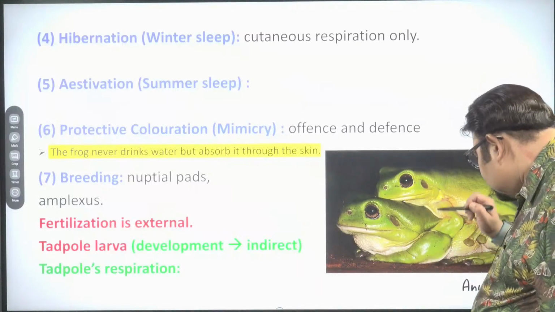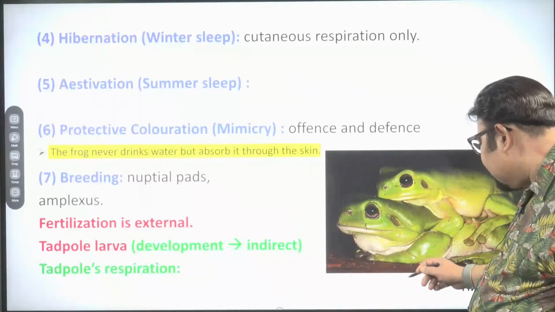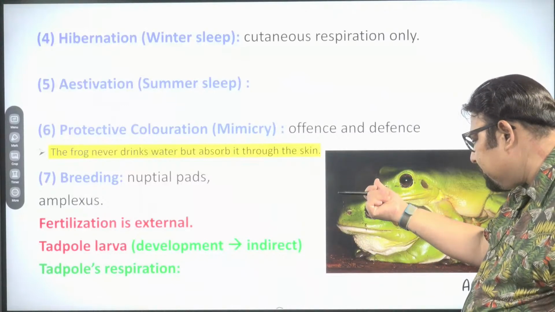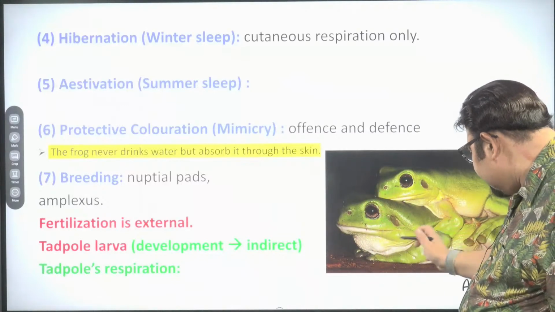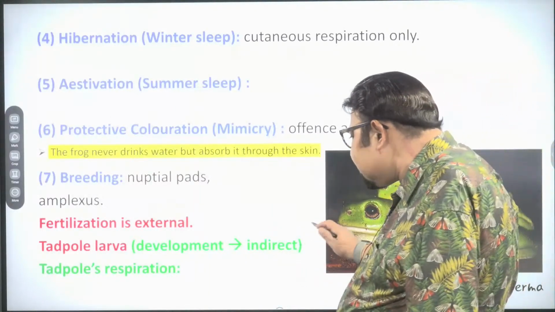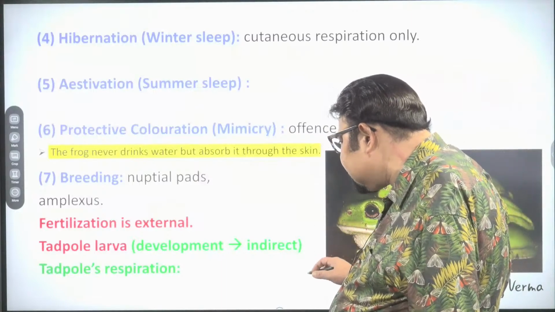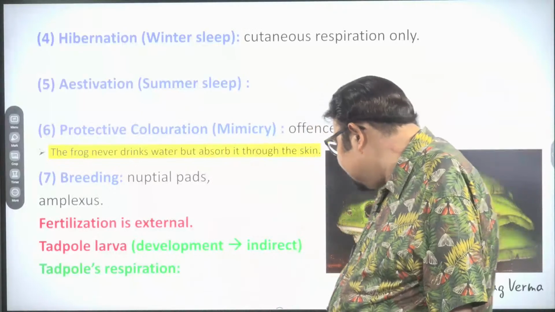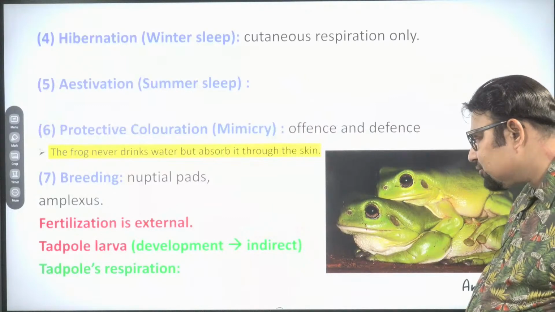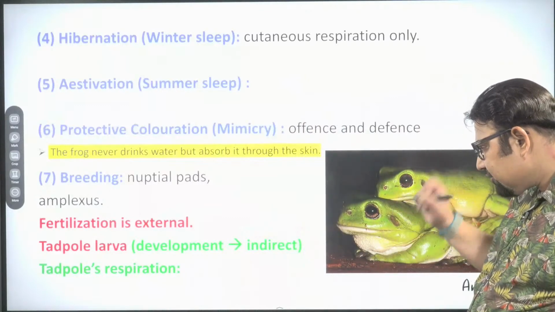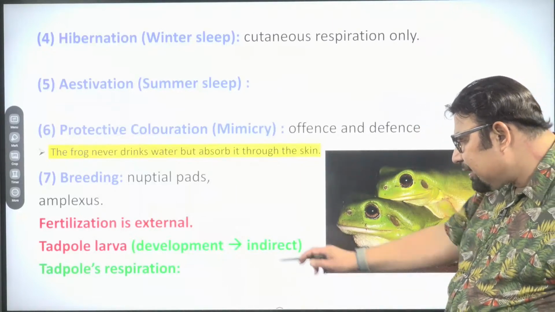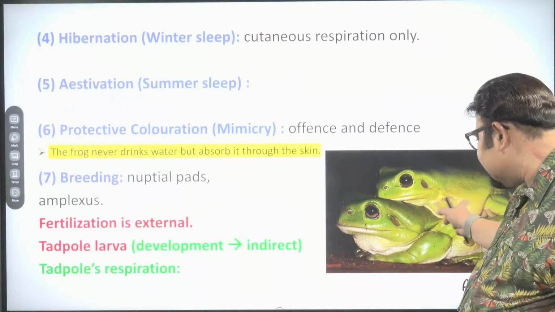To help the male partner, the first digit of the forelimb has a pad which is very, very sticky, and with the help of it, it can hold the female during the process. So this is actually a false copulation, as I say. Fertilization is external. It occurs in water, where both the members release their gametes. The tadpole larva is involved in the development. Therefore, development is indirect. Remember the tadpole's respiration. We will talk about that later on.